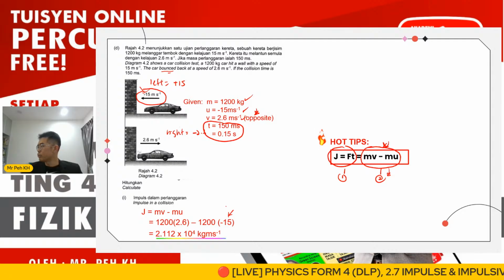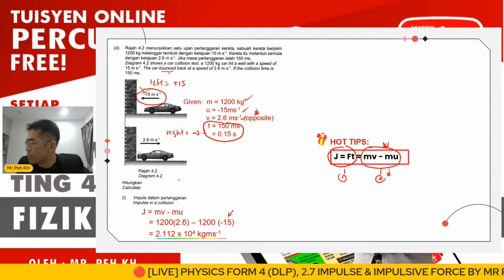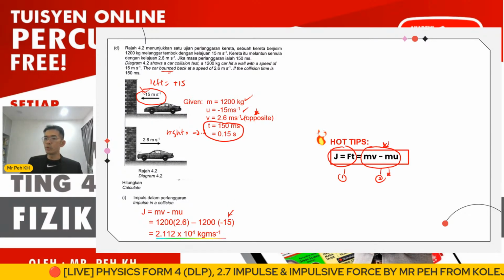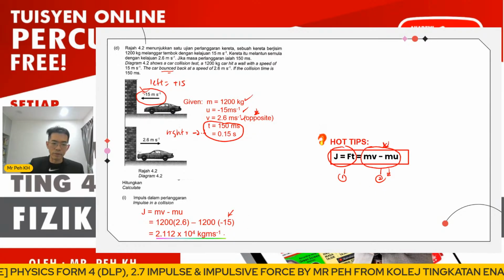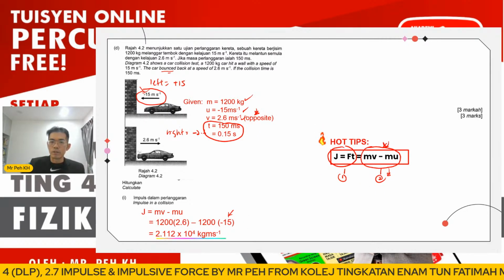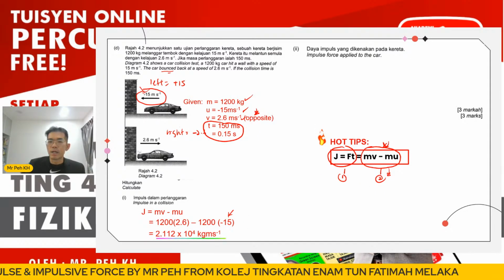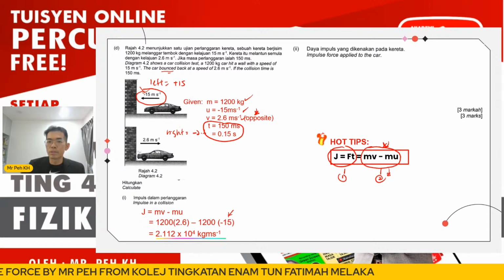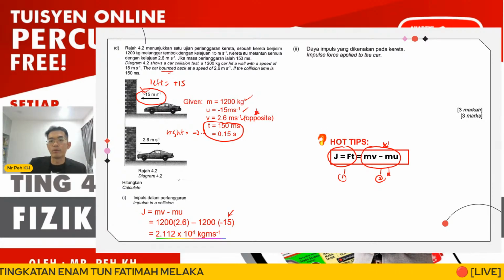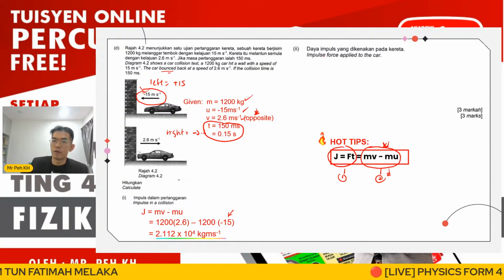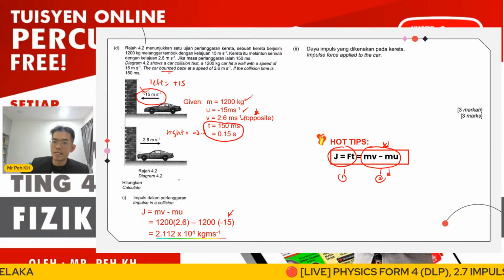Okay, so the minimum you have to give is 2 decimal places, with the correct unit. Okay, so the next will be calculation for impulse force. Impulse force. So that means just now we are using the impulse force, which is also accepted, besides impulsive force. So impulse force or impulsive force is accepted.